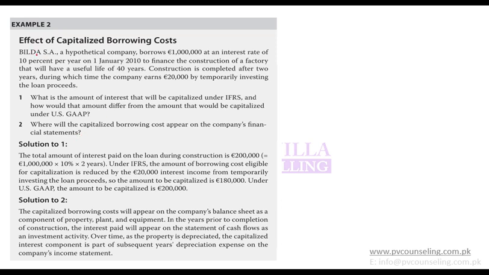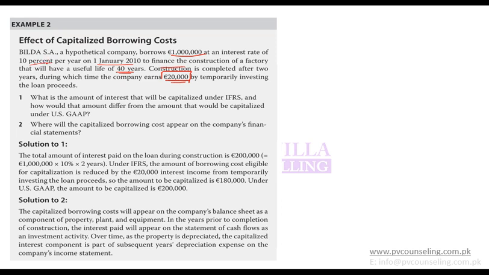Here is an example. Builder, a hypothetical company, borrows 1 million euros at an interest rate of 10% per year on 1st January 2010 to finance construction of a factory that will have a useful life of 40 years. Construction is completed after 2 years, during which the company earns 20,000 by temporarily investing loan proceeds. So the interest rate is 10%, the borrowed amount is 1 million.